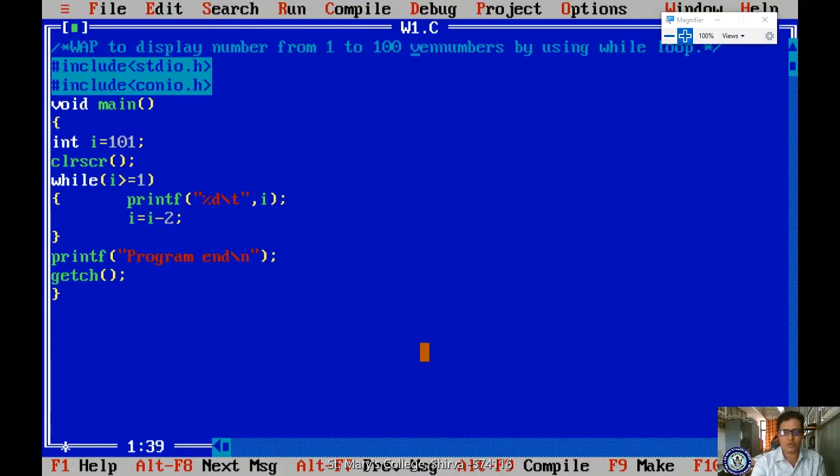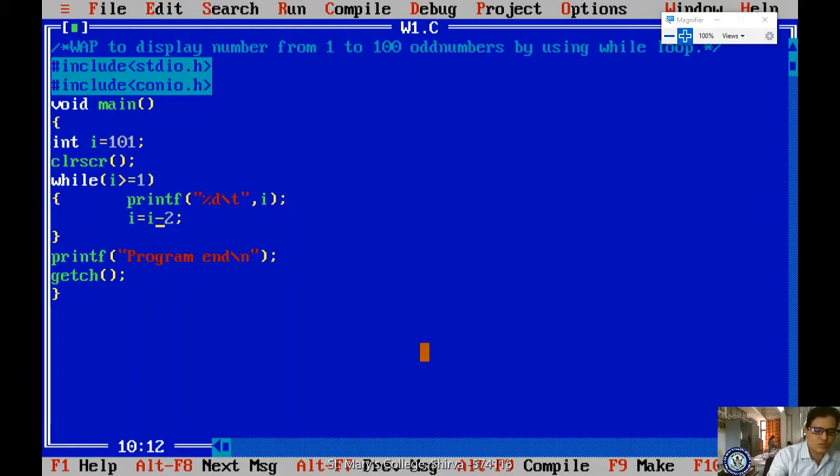The number which is divisible by 2 is called an even number. It is a number from 100 to 1. Okay, now it is odd numbers, for your understanding purpose. Now let us see. Now I am assigning it as 101, 101 greater than or equal to 1, condition true. Now I am displaying 101. 101 is an odd number, right? Next, 101 minus 2, 99. 99 is an odd number, yes. Next decrementation, 97. Next it is 95. Next 93. Next 91. Likewise it will execute.